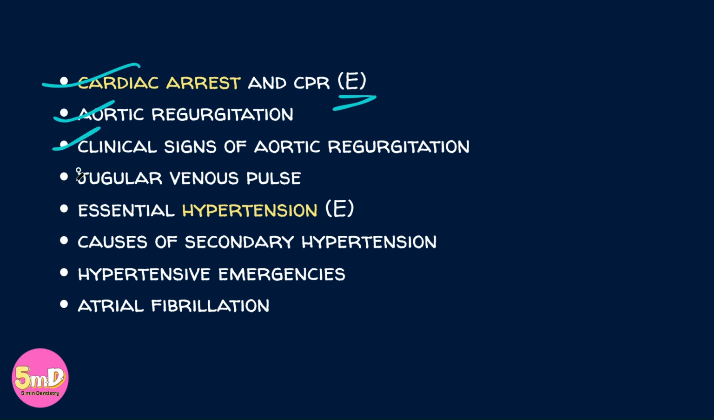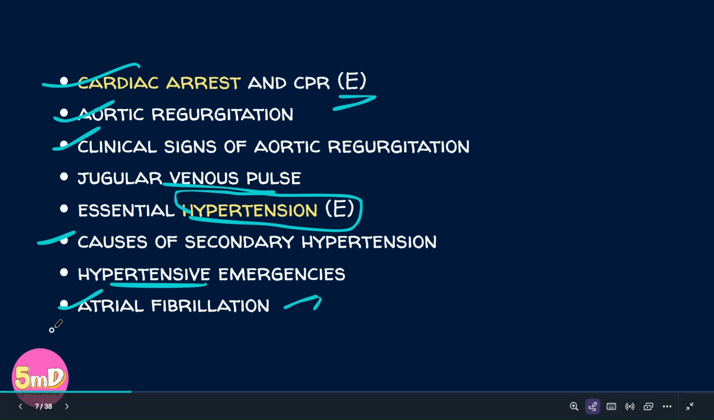Clinical signs of aortic regurgitation, jugular venous pulse. And another important essay is hypertension, essential hypertension, secondary hypertension, causes, hypertensive emergencies, and hypertension in dental setup. What precautions you should take as a dentist. Atrial fibrillation is one of the questions which have been asked. So when atrial fibrillation is asked, you should also know about the other arrhythmias which they could ask.